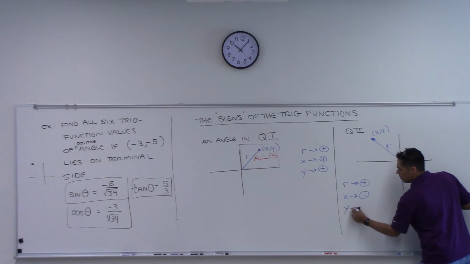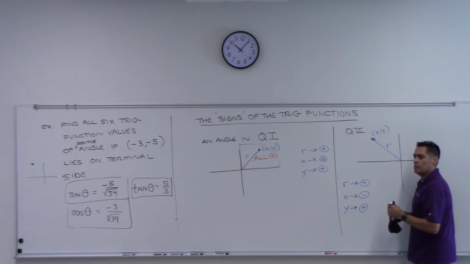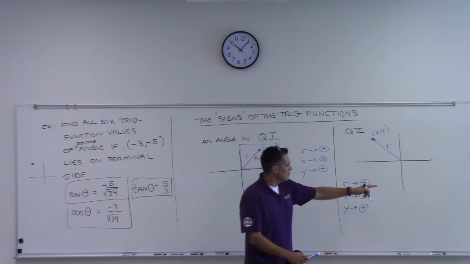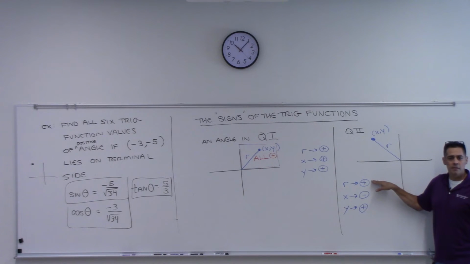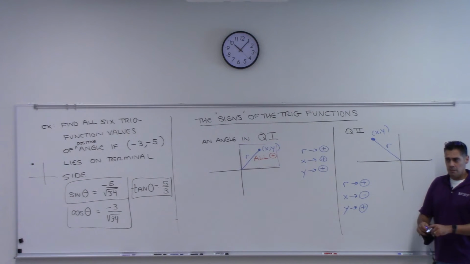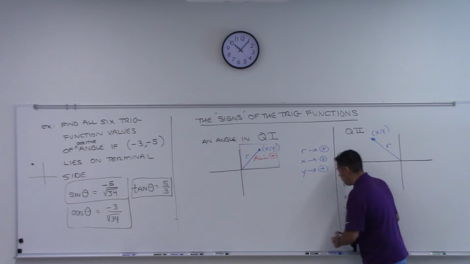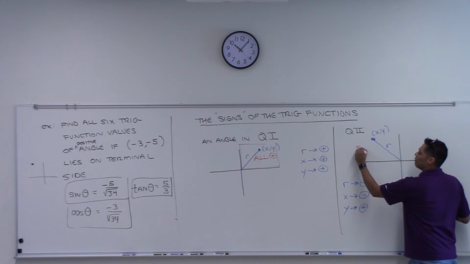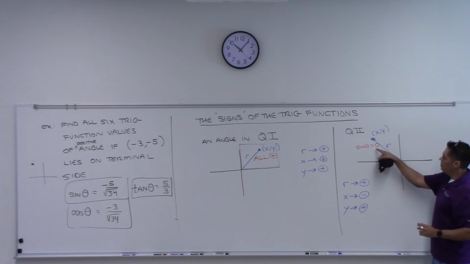Your y value would be positive because I've got to go up. So now look at these. What about your sine? It's your y divided by r. y is a positive number divided by a positive. You should get positive, right? So sine will be positive here? Yes or no? Do you all agree that sine of whatever this angle is will be positive? I'm going to put greater than 0. In this quadrant, sine will be greater than 0.